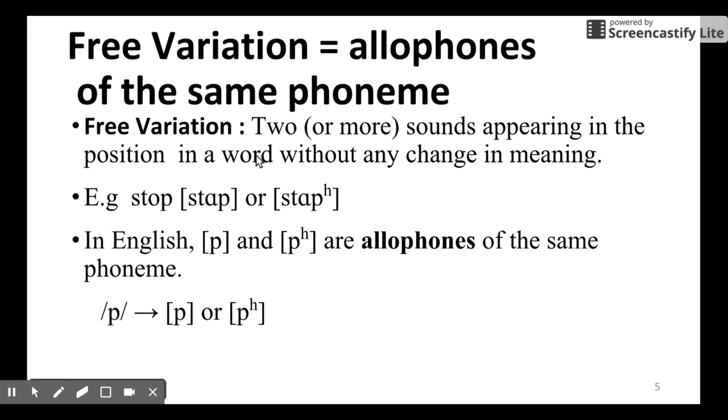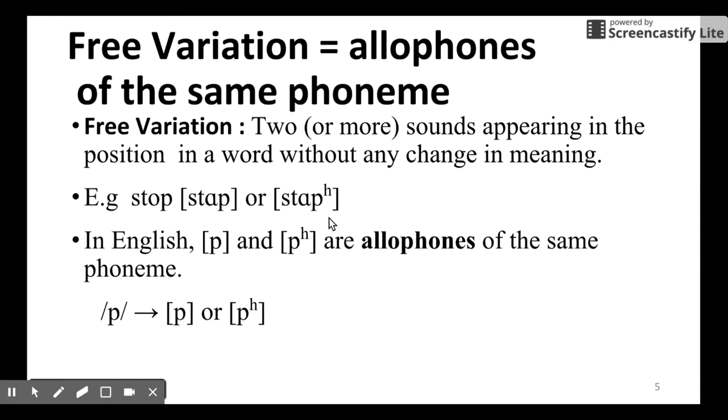So free variation is when two or more sounds appear at the same position in a word without changing the meaning. So, for example, if we try to pronounce this word, we can pronounce it as stop, right? Stop. The p sound can be unaspirated. However, you can say stop with the aspiration at the end of the p sound, right?